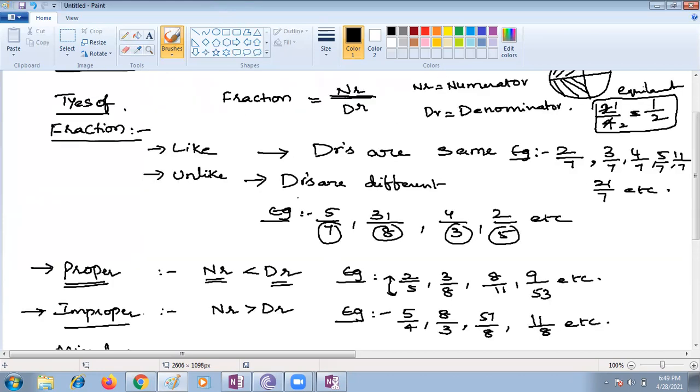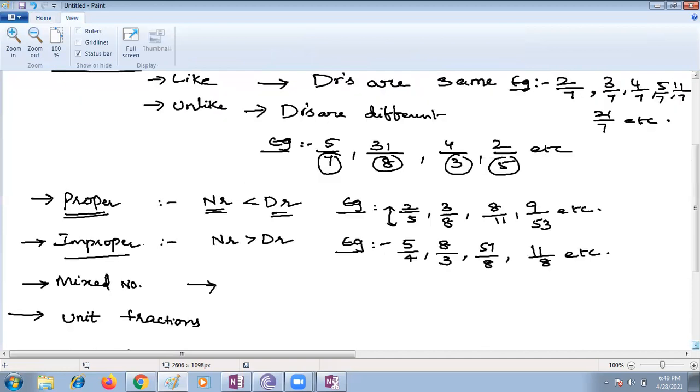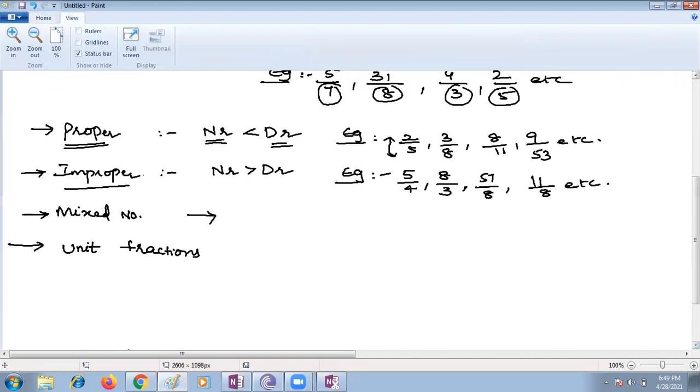Mixed numbers are nothing but improper fractions only, children. Improper fractions we can convert into mixed numbers. Can I tell the examples of mixed fractions? Yes, Raghav. What are mixed numbers, Raghav? Ma'am, 1 2 by 3, 3 4 by 2, like that. 3 4 by 5, etc. So you just give one or two more examples, 7 by 11.